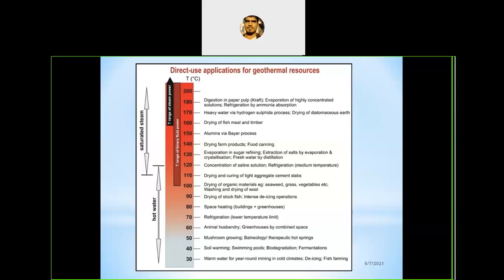It may lead to dangerous activities, like collapse of the land or area, or the underground water may dry out. So these are some problems we may face because of continuous extraction of geothermal energy.